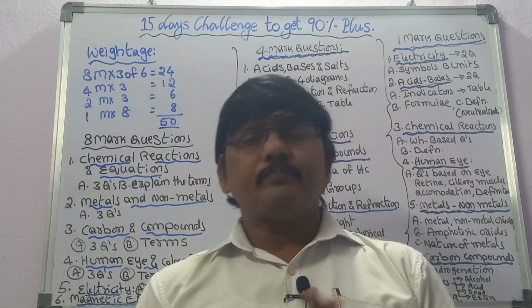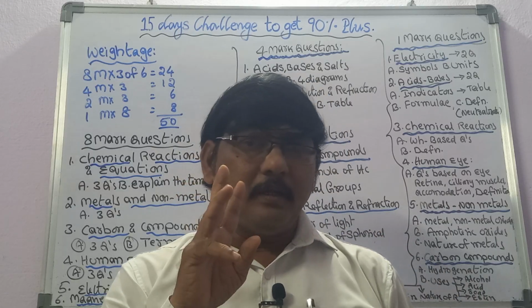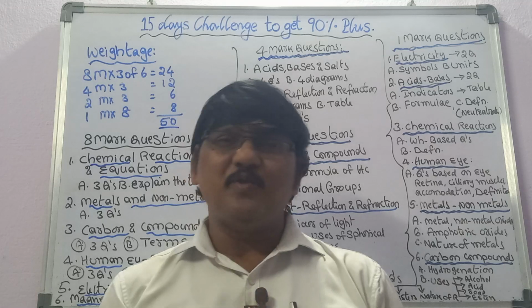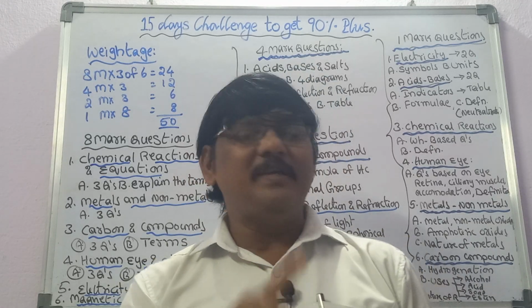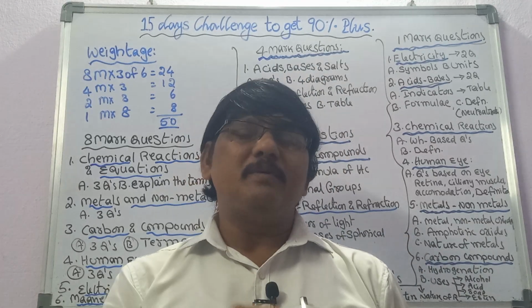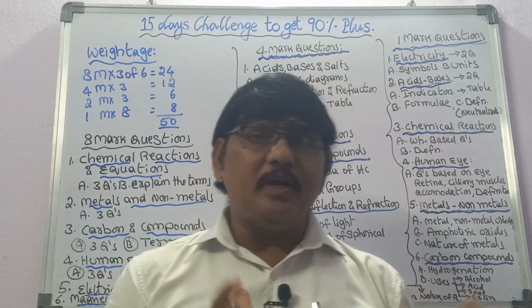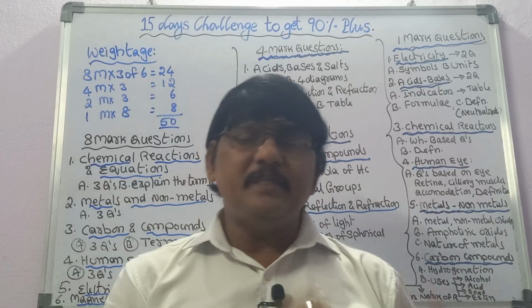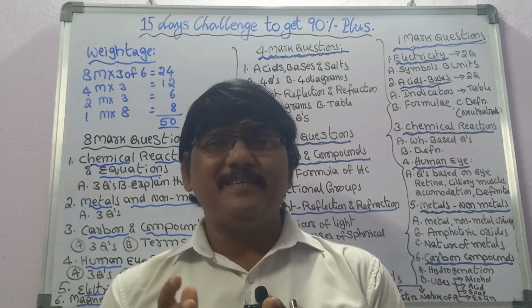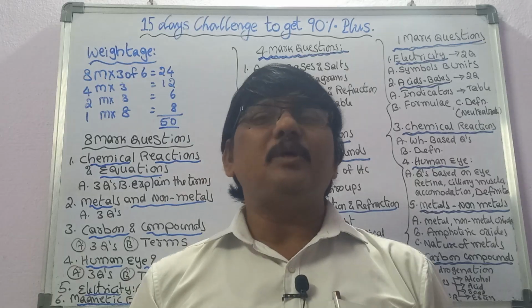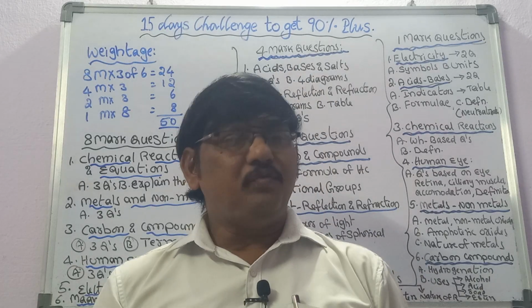And the second one is, basically there are 3 indicators that will be asked. One is based on litmus paper. Blue litmus, acidic medium: blue litmus turns into red color. Basic medium: red litmus turns into blue color. And coming to methyl orange and phenolphthalein.